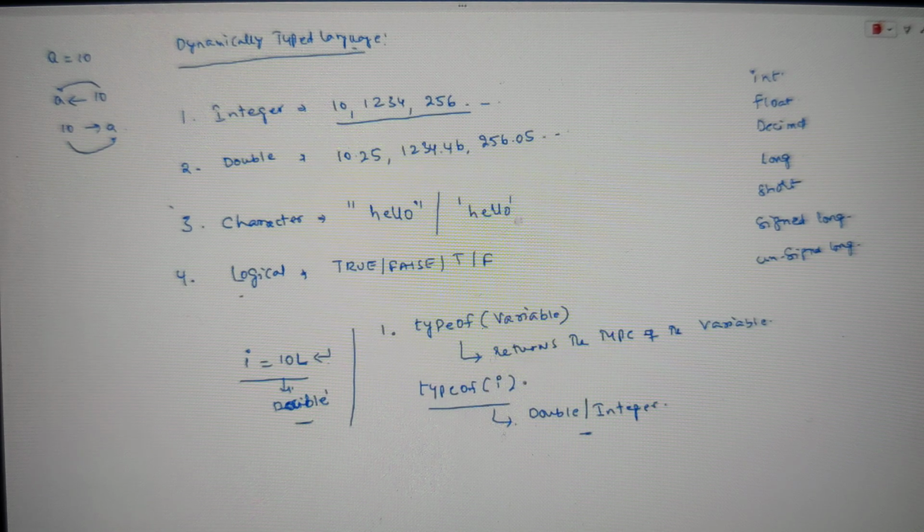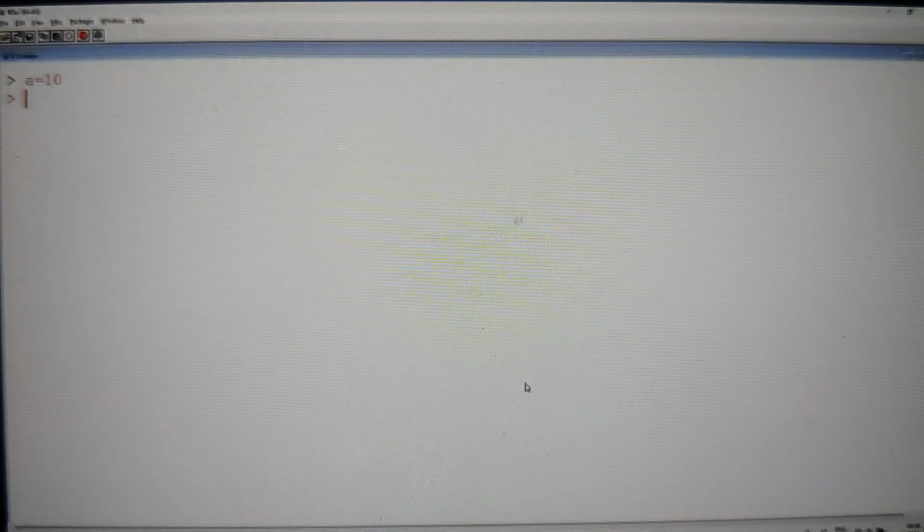In other languages it is not required, because we already decided and defined the data type by ourselves. You need not ask, you know that it's an integer, it's a decimal. But here it is not like that. Our language chooses for that. See that, guys? Typeof is the name of the function. Pass a as the input, and it will tell you what data type it is going to be. See that?